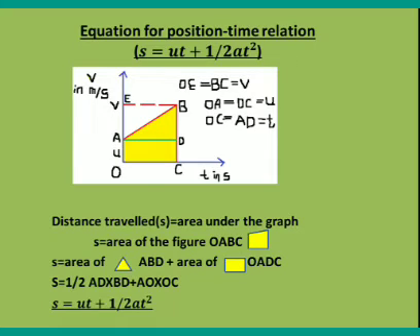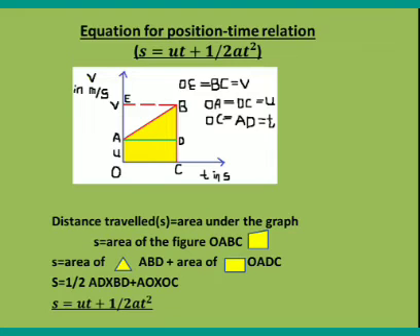Equation for position time relation, S is equal to UT plus half AT square. From this diagram, the distance travelled by the object is given by the area under the graph. So here the area under the graph is equal to the area of the figure OABC.